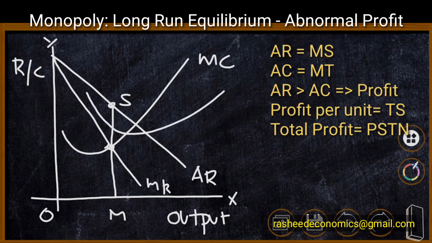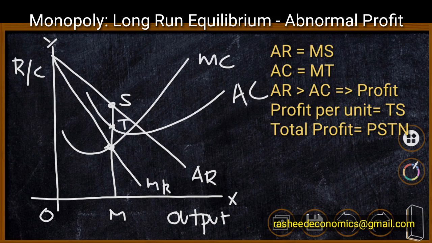Here, this average cost curve is lying below the average revenue curve, especially at the time of equilibrium, and automatically we have average cost as MT. Therefore, average revenue is MS, average cost is MT.